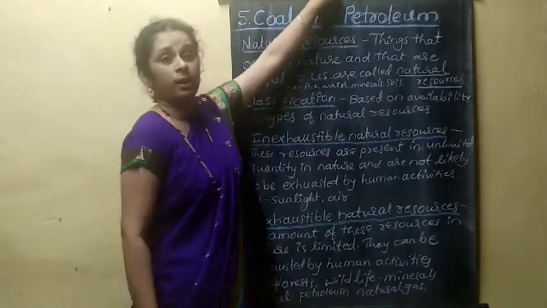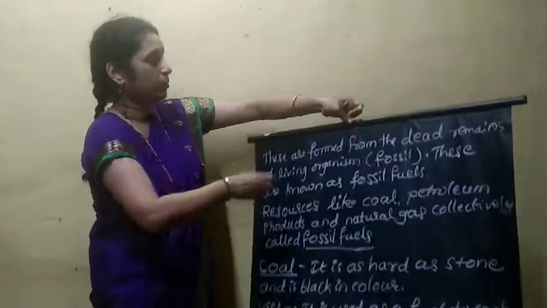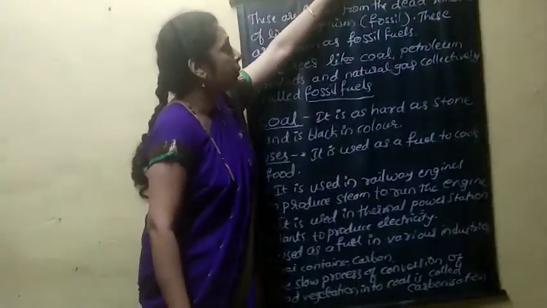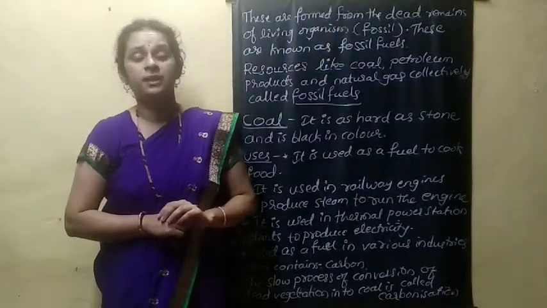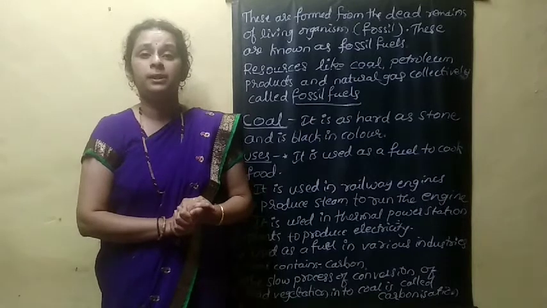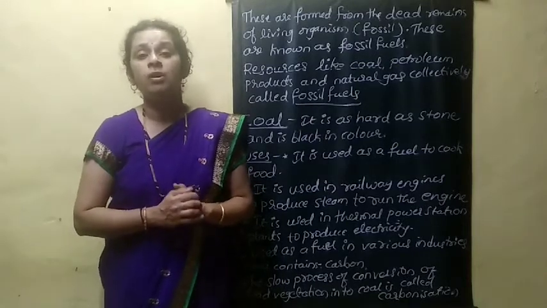This coal is mainly obtained by a process. These are formed by the dead remains of living organisms. These are formed by the dead remains of what?